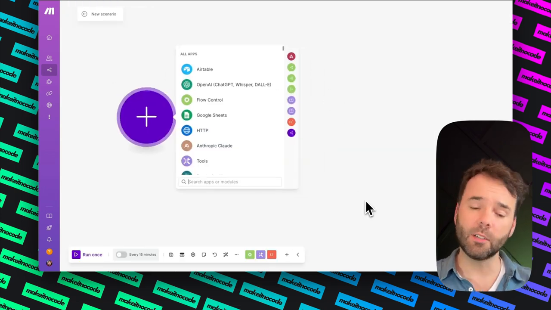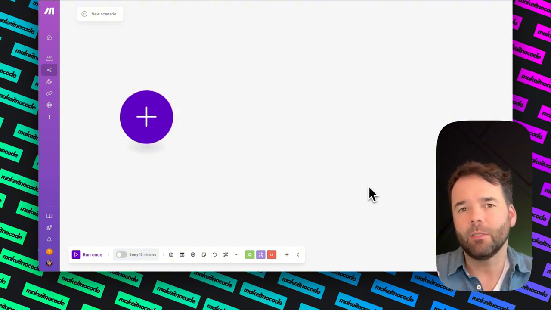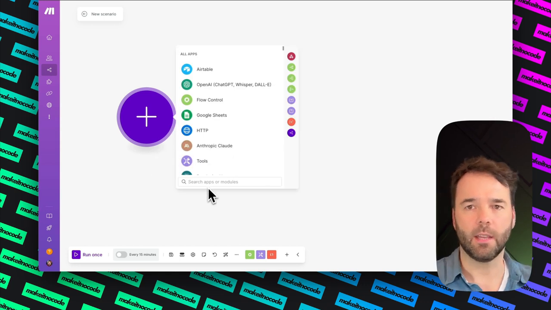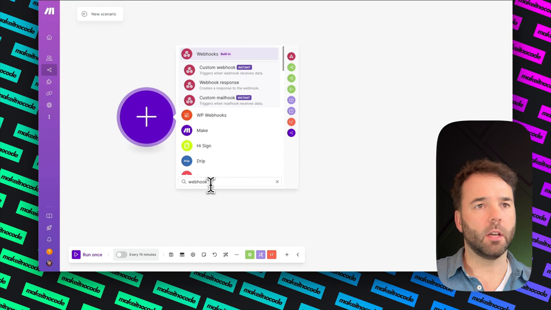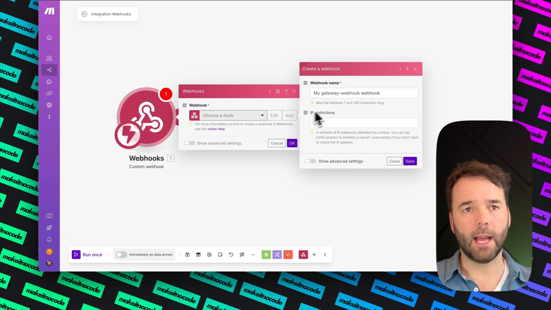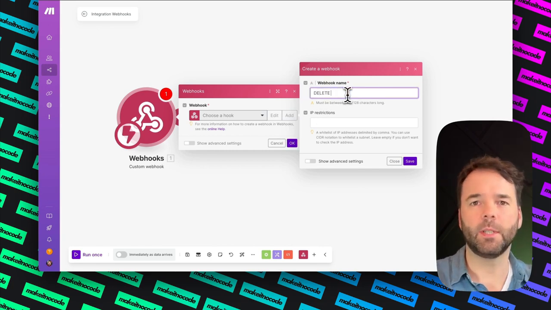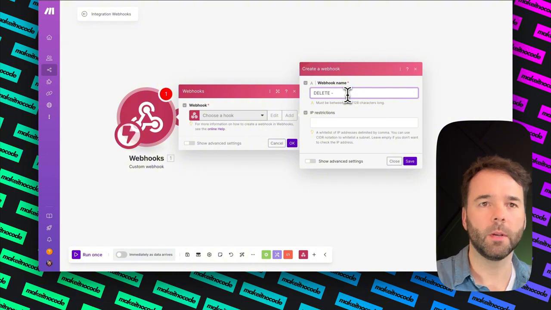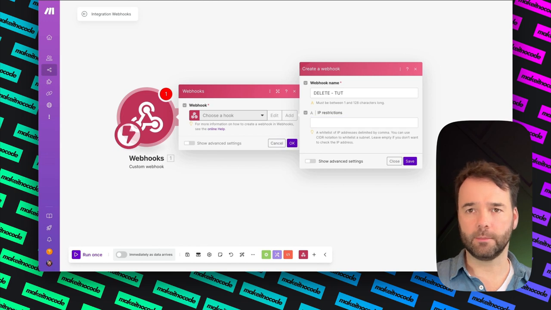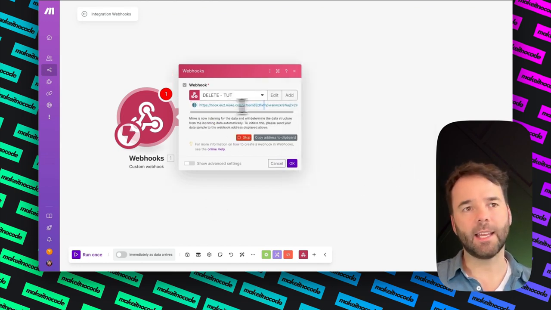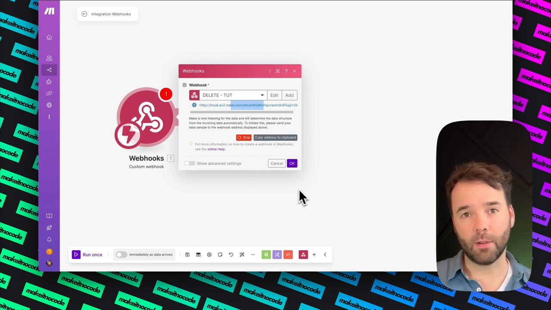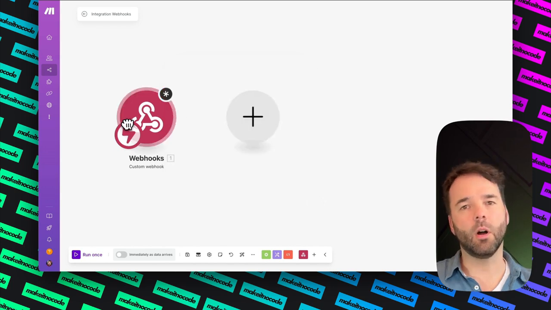Now, the first thing we need to do is create a webhook, and a webhook is that little sort of entranceway where we can send data to. So I'm just going to hit plus here, and I'm going to say webhook. So I'm going to say a custom webhook, and then I'm going to give it a name, add. I'm going to call it delete because I will be deleting it straight after this workshop. Call it whatever you want to call it. No IP restrictions. Just hit OK. And here is your webhook. That's the webhook you need to remember. Copy that for your Airtable. So let's go on to the next part.